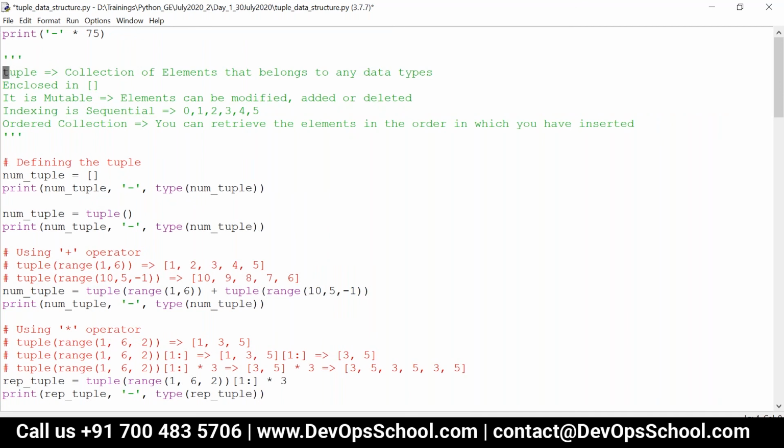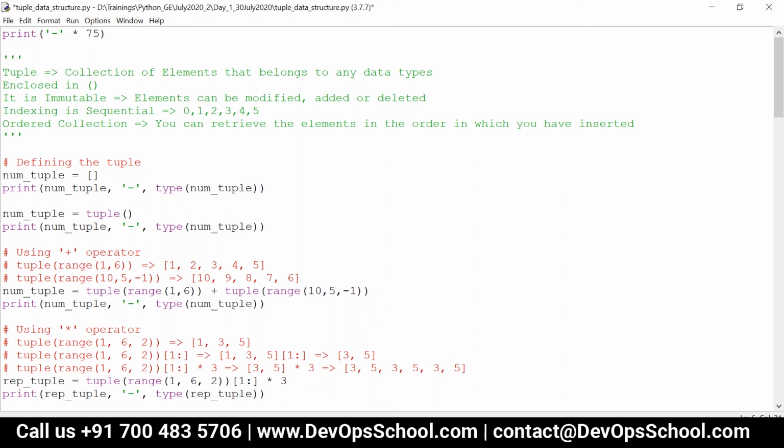So basically, what is a tuple? A collection of elements that belong to any data type. It is enclosed in a pair of parentheses. Instead of square brackets, we have to give parentheses, and it is immutable.